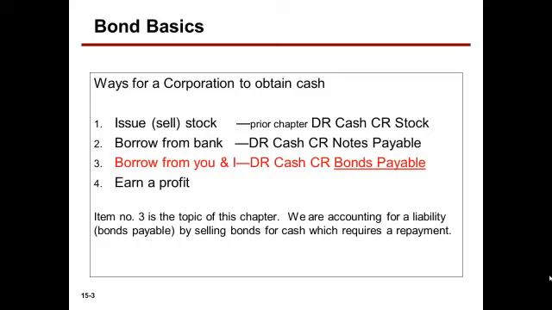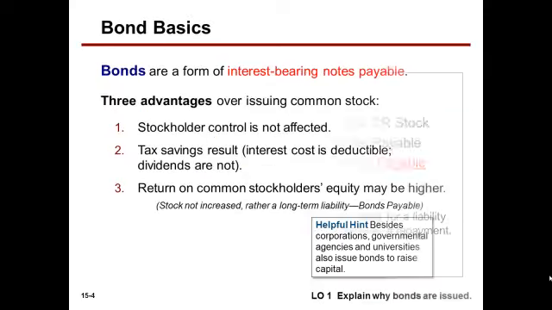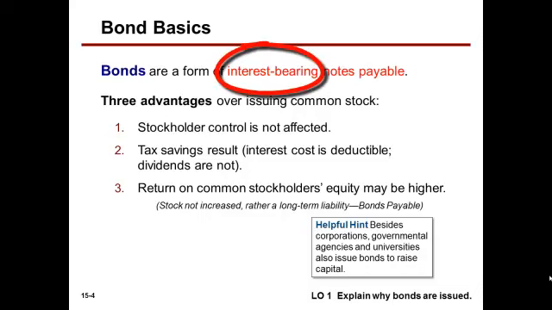We are accounting for a liability, bonds payable, by selling bonds for cash, which requires a repayment upon maturity. So we're talking about raising capital by borrowing from you and I who can purchase the bonds of a corporation, rather than issuing stock, rather than borrowing from a bank. Bonds are a form of interest-bearing notes payable.